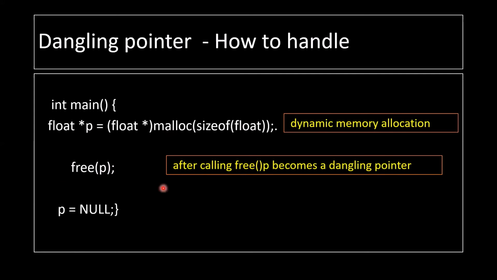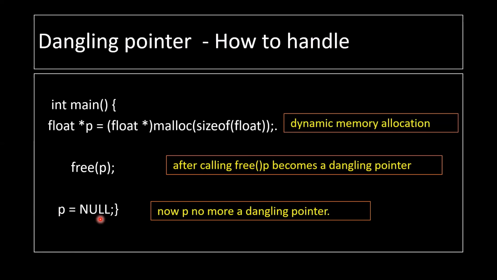Clear? So now how can I deal with this dangling pointer? Simply, after freeing the pointer, I can make it point towards null. So now my pointer is no more a dangling pointer, because now it is pointing towards null.